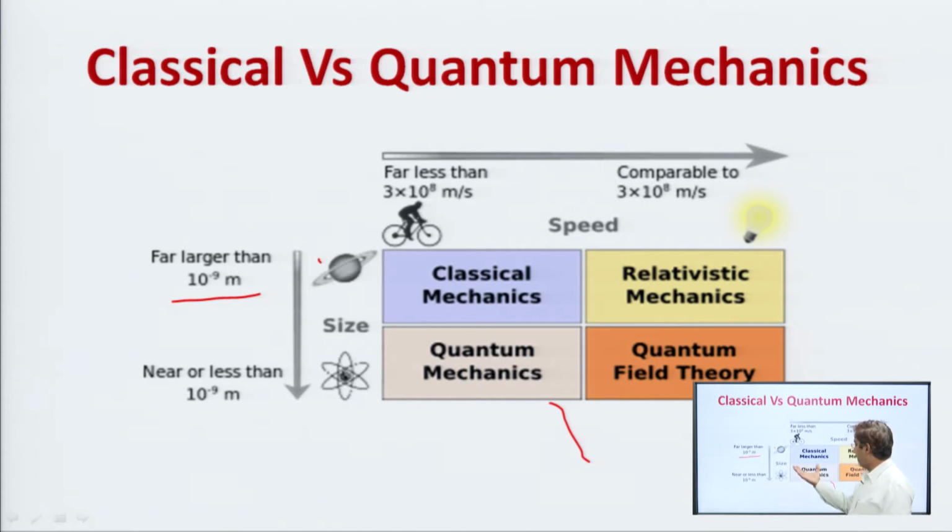Next, if the size becomes smaller, then the classical physics approach and formulas fail, and there is a need for new formulas, which are given by quantum mechanics. A number of scientists were involved in developing quantum mechanics. We will study this in this session.